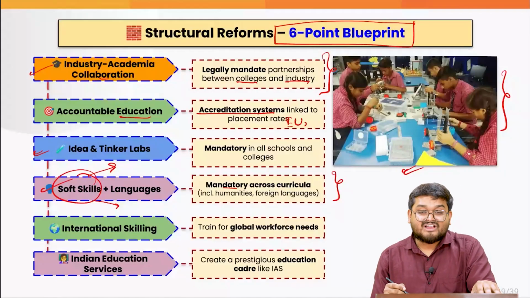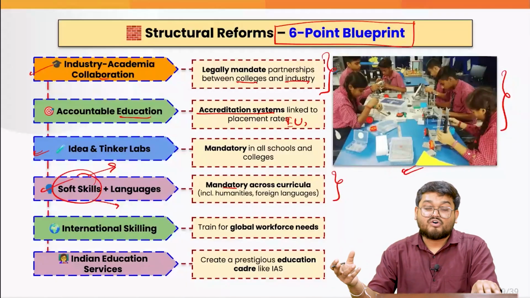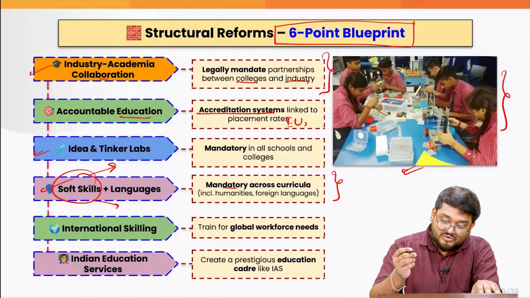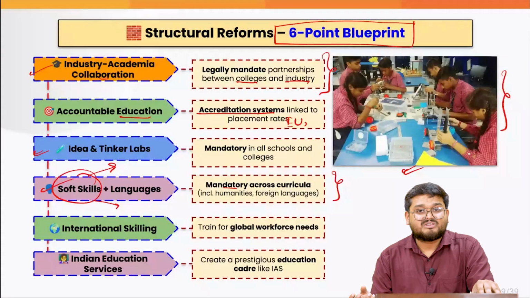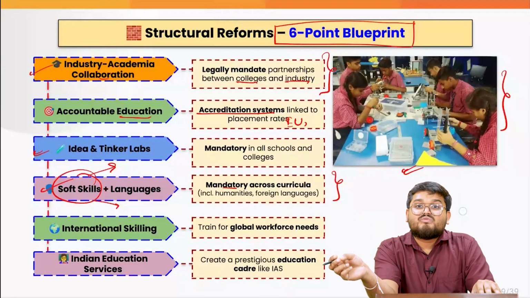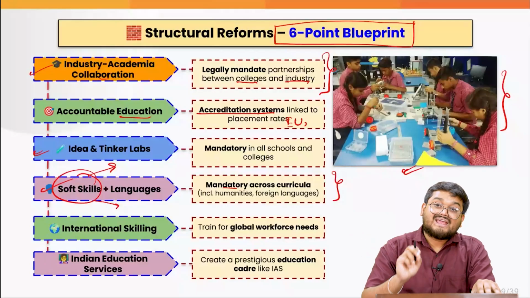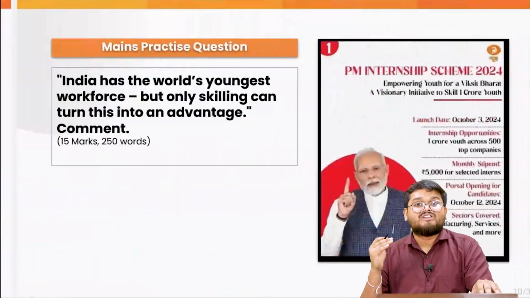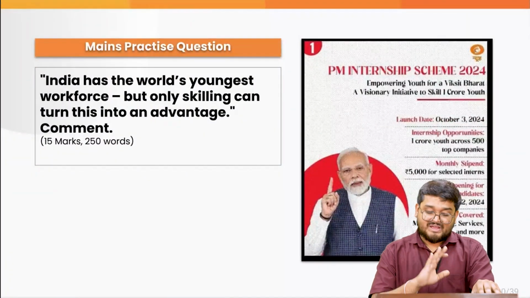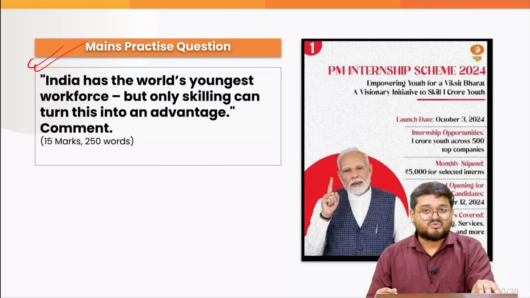Next, there must be international linkages, because Indians will in the future be going abroad for their job purposes, so global workforce skills must be integrated. And at the end of the day, just like the IAS, we should also have the Indian Educational Service, which can cater specifically to the educational needs of the country. In this respect, you attempt this question, and now we'll be moving on to the next one.